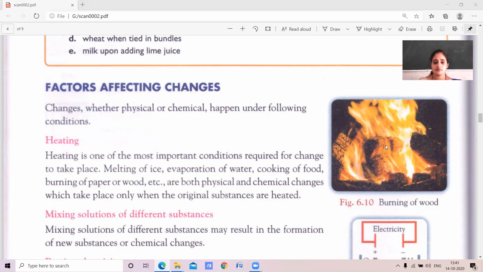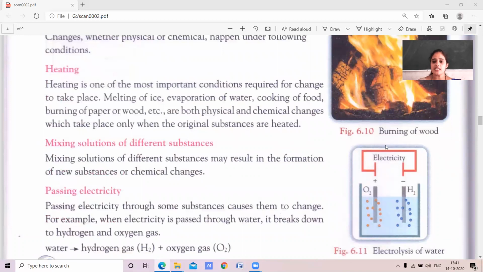Okay, now the first is heating. If you heat the material, it changes its state. Heating is one of the most important conditions required for the changes that take place, whether it may be the physical change or chemical change, children.